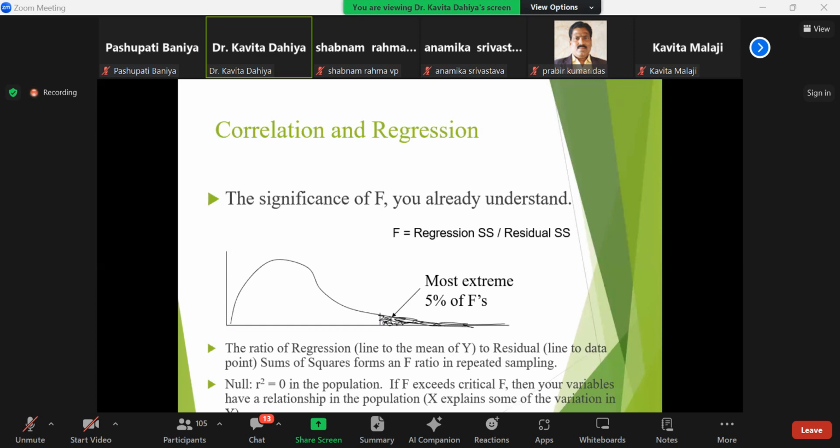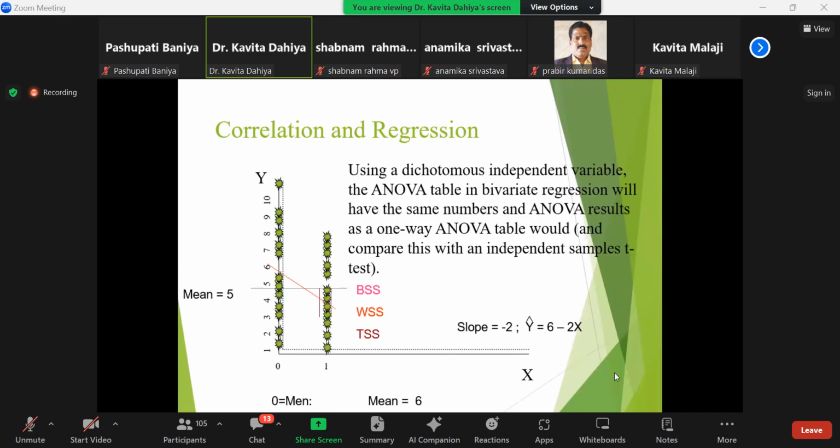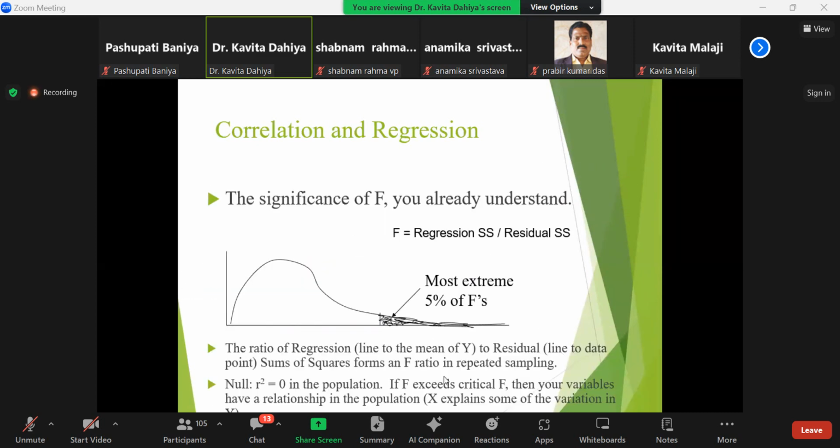This F statistic is among the most extreme 5% of F statistics. It is the ratio of the regression line to the mean of y, to the residual line to the data points, in repeated sampling. The null is that R square is equal to 0 in the population. If F exceeds the critical F, then your variables have a relationship in the population.